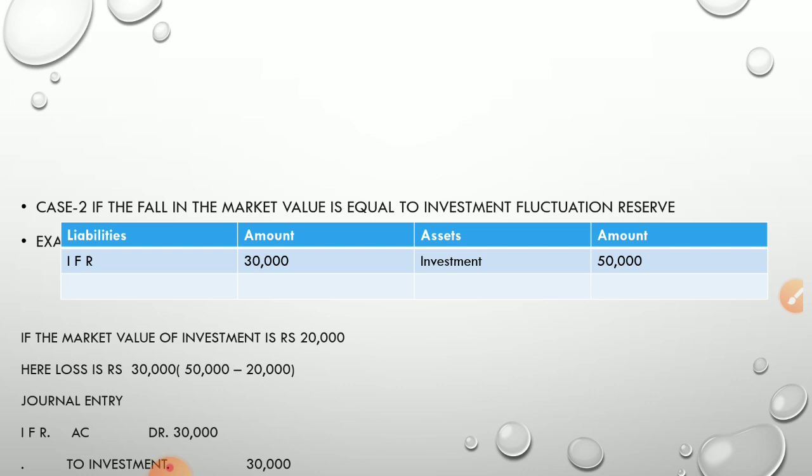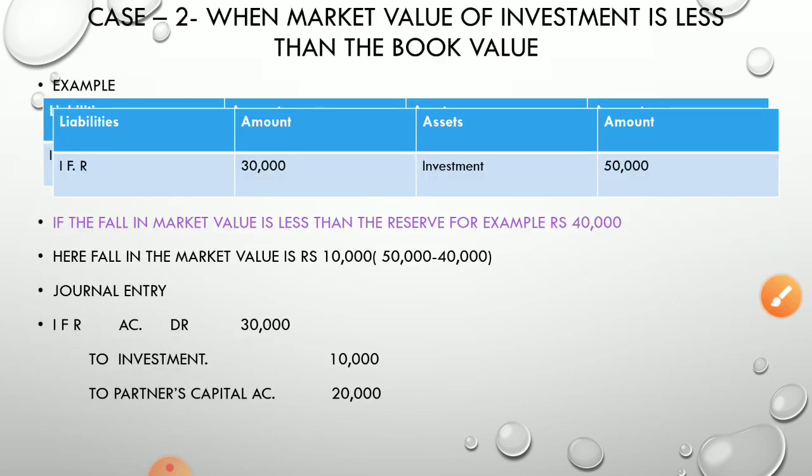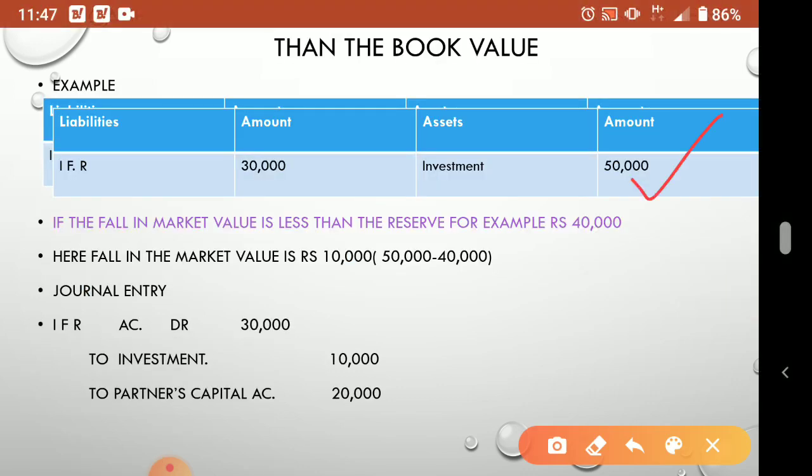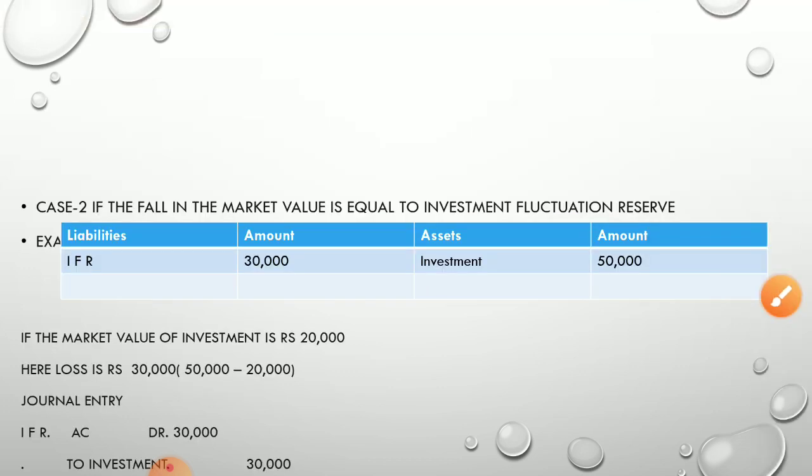Here you see, 50,000 is the investment, IFR is 30,000, and the fall in market value is less than the reserve. So here also, again it went to the previous one.